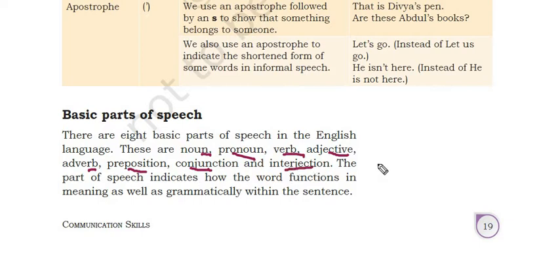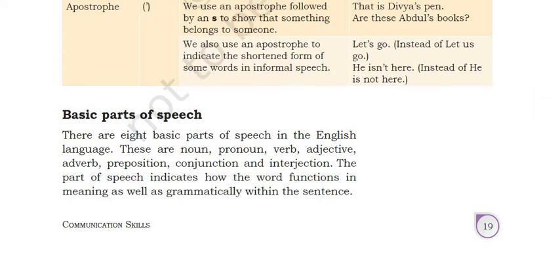In a sentence, whatever word you see, it can be a noun, pronoun, verb, adjective, adverb, preposition, conjunction, or interjection. The part of speech indicates how the word functions, in meaning as well as grammatically, within a sentence.